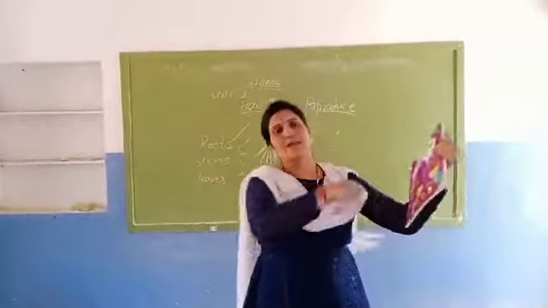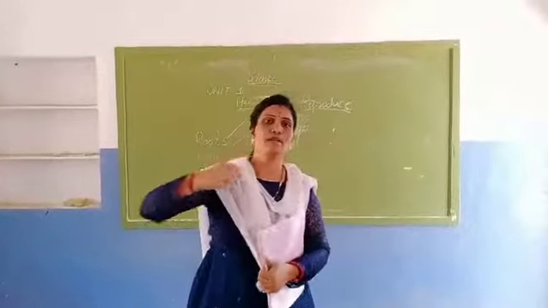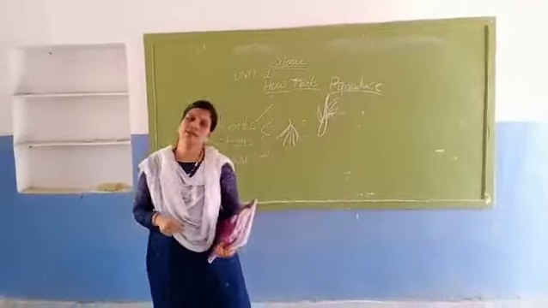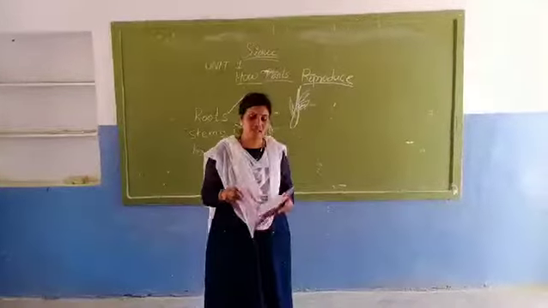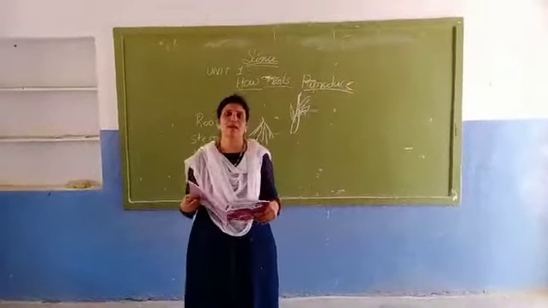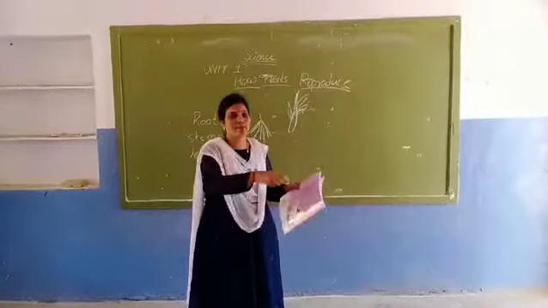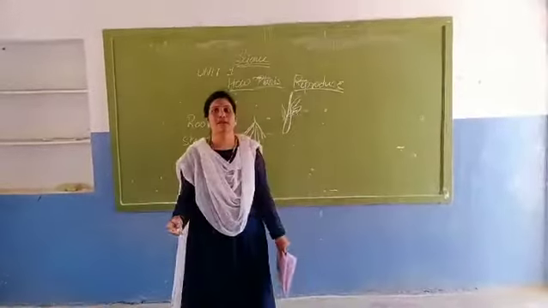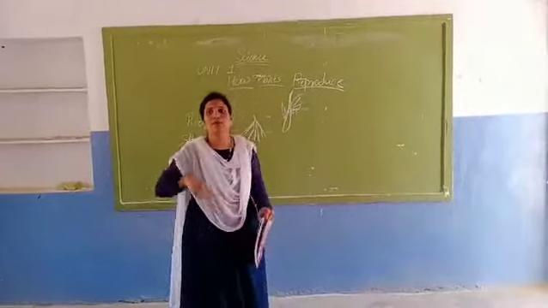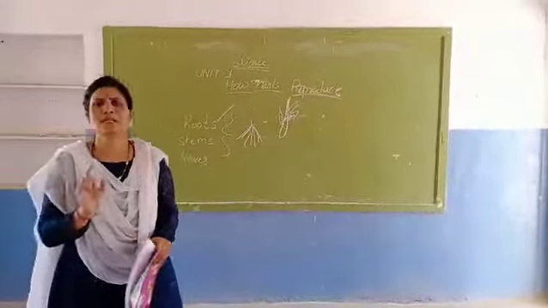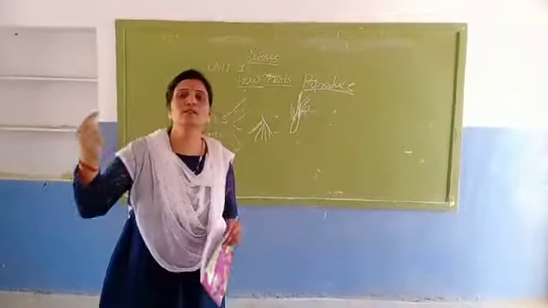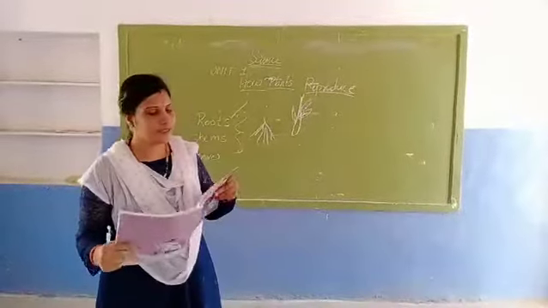Because a rose plant will grow very quickly with the help of a stem. There is no need of roots. With the help of a stem only, we can grow it very fast. The example is the rose plant. Cut any rose plant, if there is a big plant. You cut one of the stems and put it in another place. You will quickly get another new rose plant. This is the help of the stem.